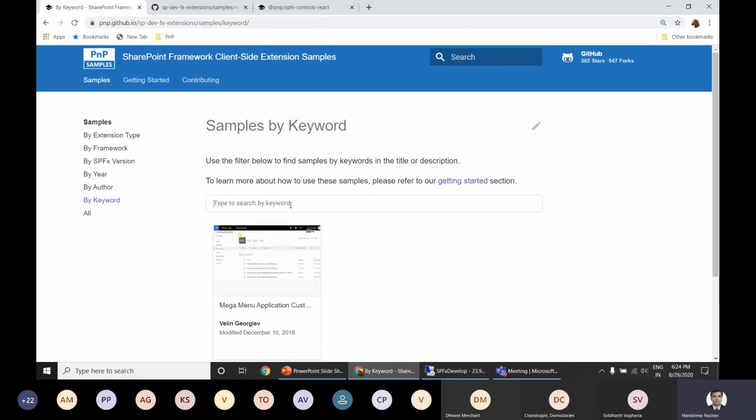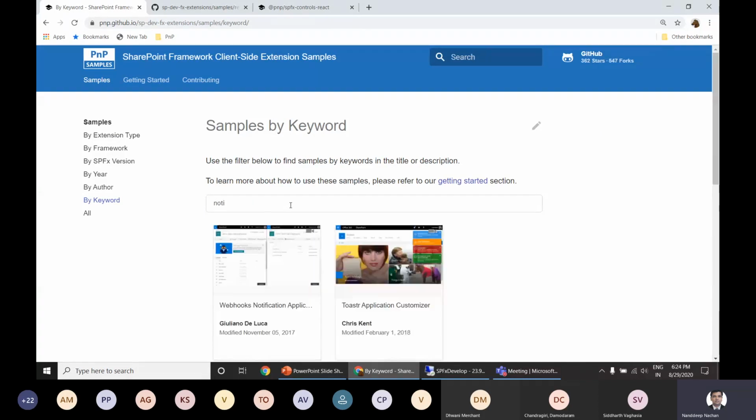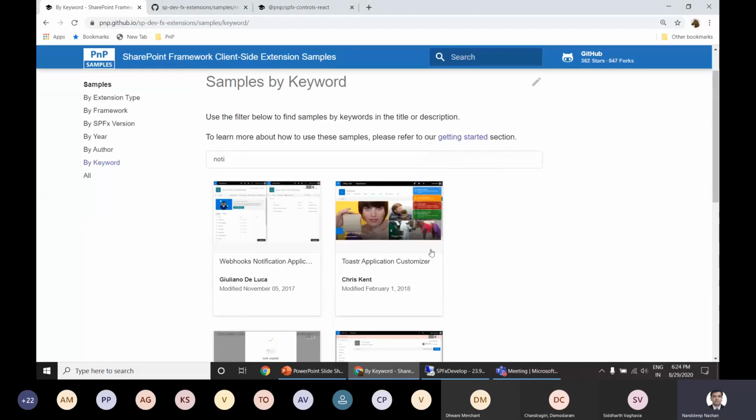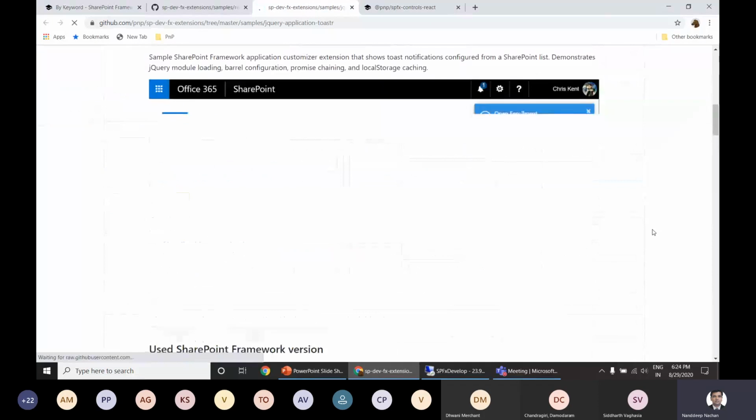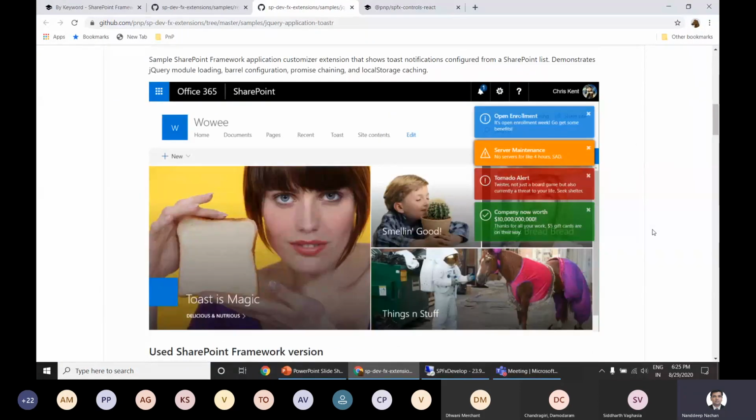So for example, even if you want to set some kind of notification on your SharePoint page, in that case you can use this kind of solution, which will help you to have notifications on your SharePoint site.